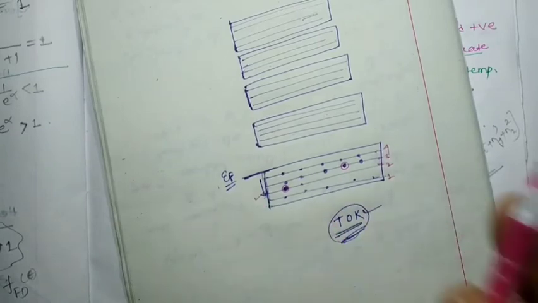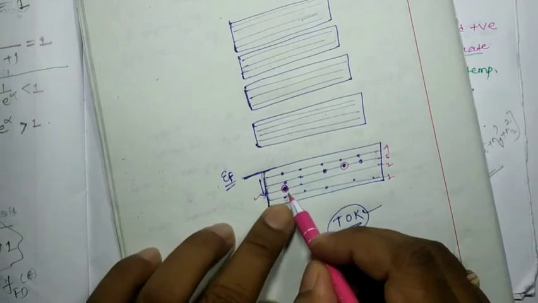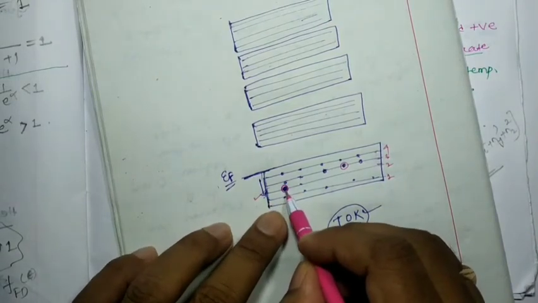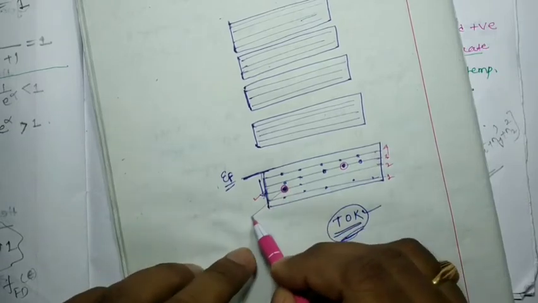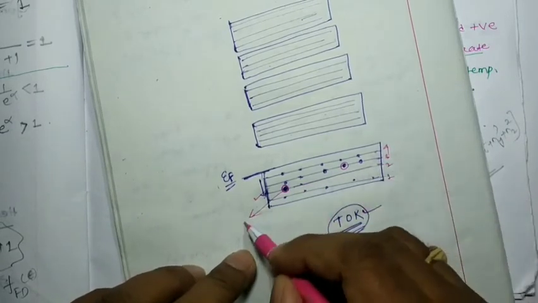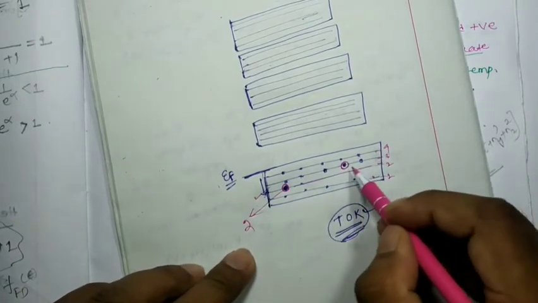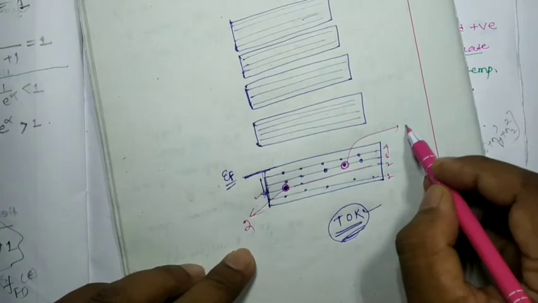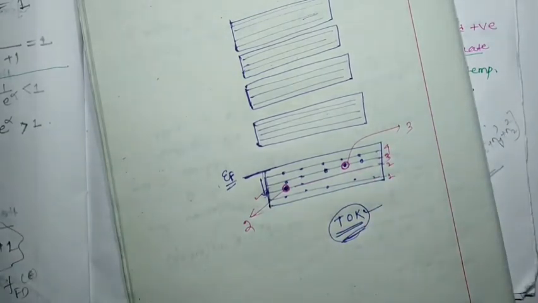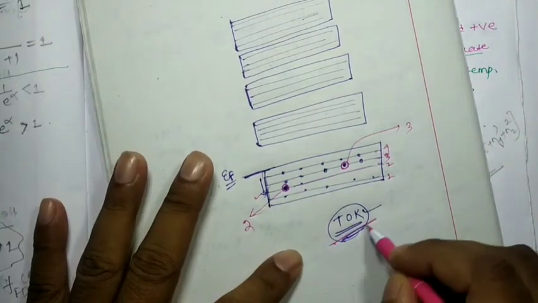If I ask this electron which state it belongs to, that electron will tell me it belongs to energy state 2. If I ask the same question to this electron, it will say 3, I belong to energy state 3, right? But this scenario is at 0 Kelvin.